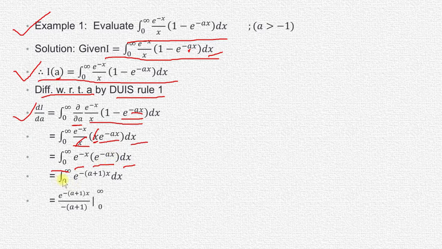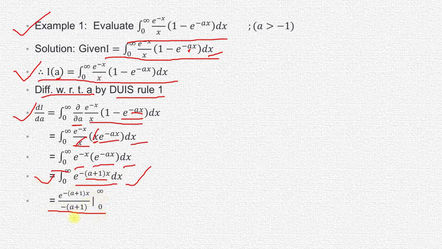Okay, so the integral will be the integral from 0 to infinity of e to the power, we will take the minus sign outside, so e to the power minus (a plus 1) x dx. So what is the integral of this? Its integral will be e to the power minus (a plus 1) x divided by the derivative of this. What is the derivative of this with respect to x? Now we are integrating with respect to x, so we differentiate with respect to x, so in the denominator we get minus into (a plus 1), and its limits are from 0 to infinity.